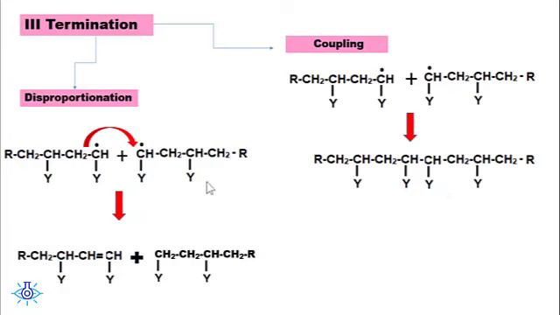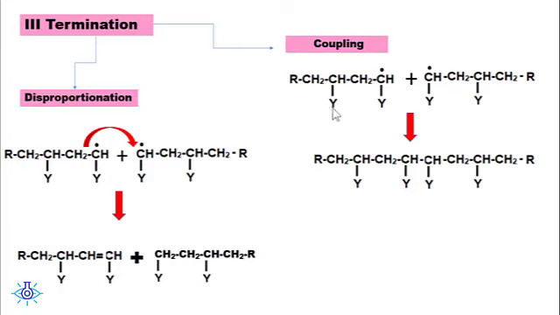Suppose a question is asked like this: explain the free radical mechanism for polyvinyl chloride. If they mention the name of the compound, then in all these reactions we have to replace this Y by Cl. Just replace Y by Cl in all the steps, in initiation, propagation, termination, everywhere.